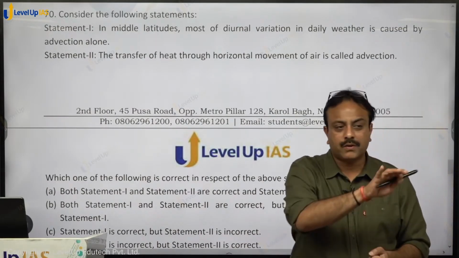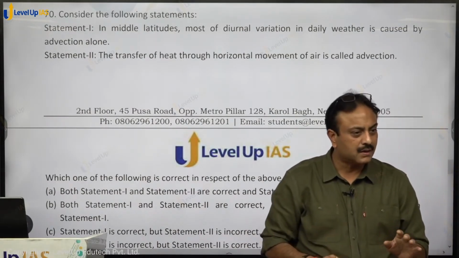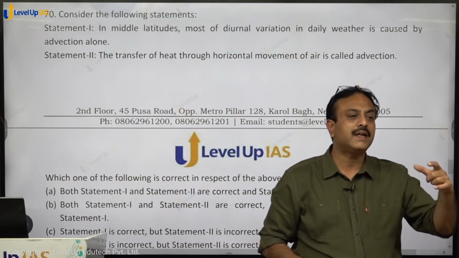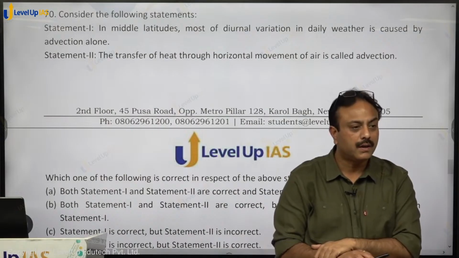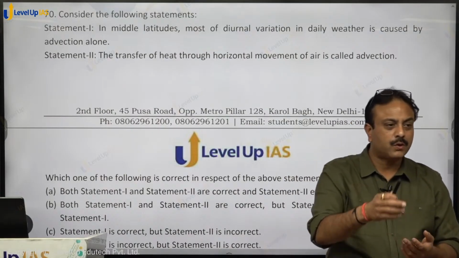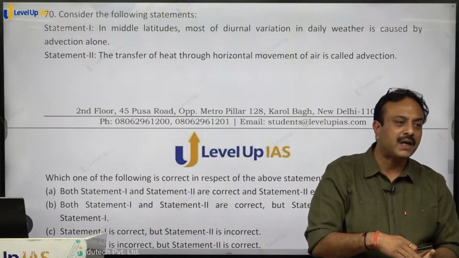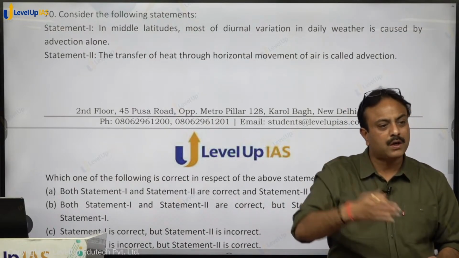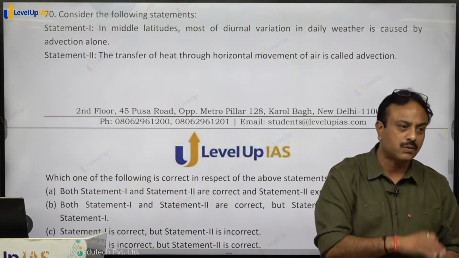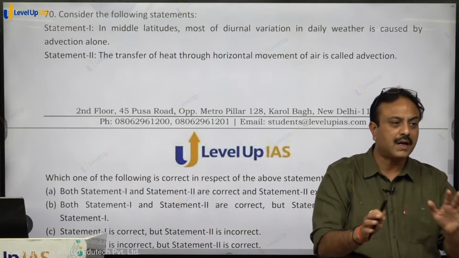In middle latitudes, whatever countries that are there, temperate countries, the weather phenomena of those countries is overwhelmed by the movement of air masses only. Some air mass is coming, some is going, sometimes under the impact of tropical air mass, sometimes under the impact of Arctic or polar air mass. On a daily basis, the movement of air is determined by air masses only in those middle latitudes.